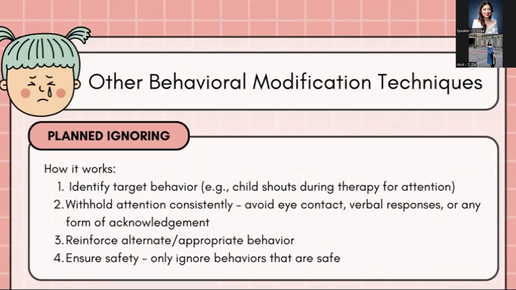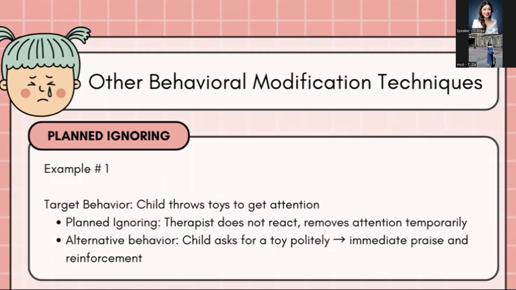So that's how planned ignoring works. So, of course, we have to ensure safety. So, i-ignore lang natin yung behaviors that are safe. So, pag meron ng behaviors na may hitting na, then we will not use this planned ignoring. Okay, let's give an example. So, for planned ignoring, let's say our target behavior is to stop the child from throwing toys.